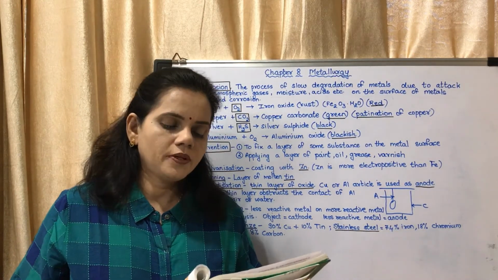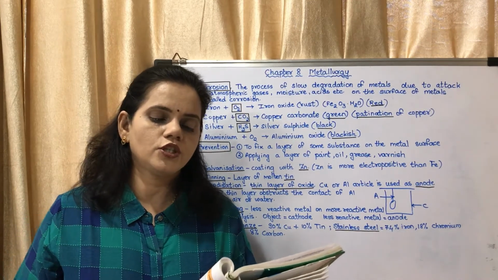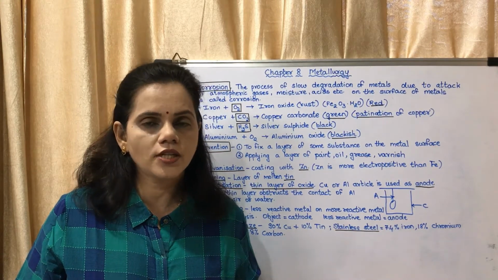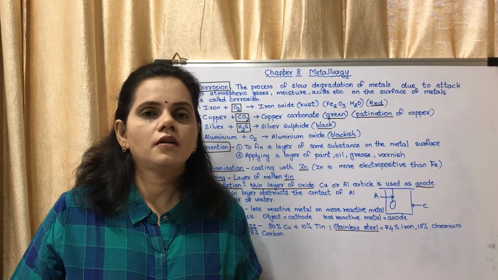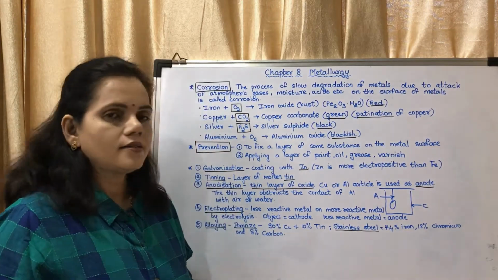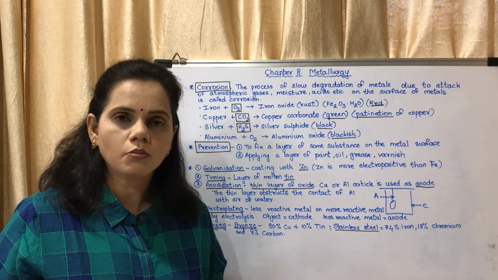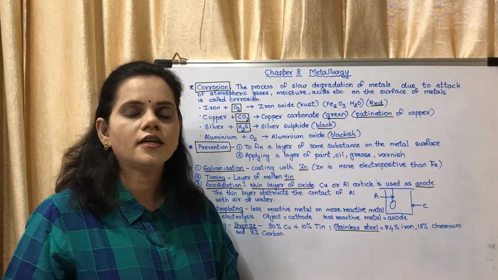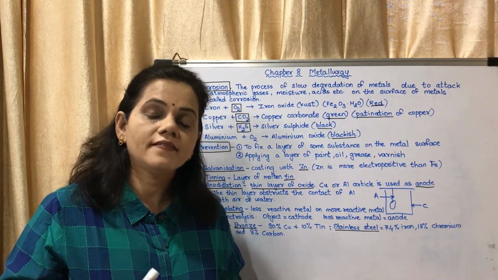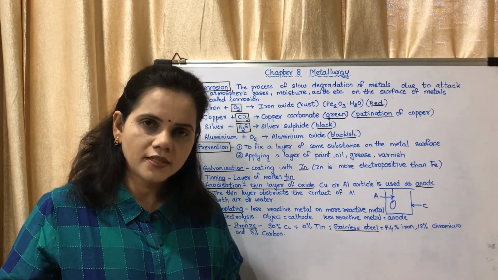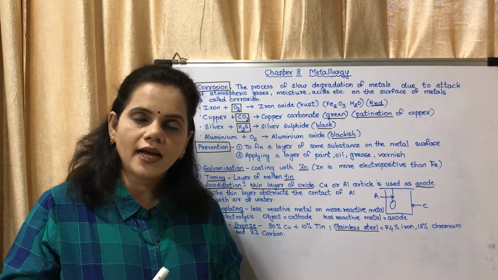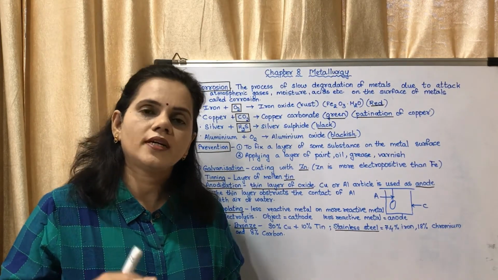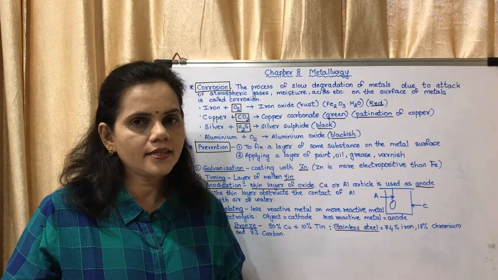Page number 106, prevention of corrosion. Which measures would you suggest to stop the corrosion of metallic articles or not to allow corrosion to start? So what can we do to prevent corrosion? There are several methods. In common, there are two methods. First is to give a coating of some other metal or some other substance on the metal surface so that it does not come in contact with the moisture and gas in the atmosphere.